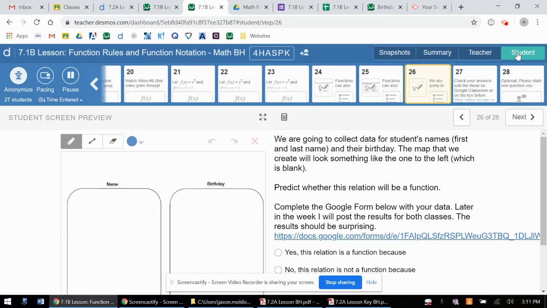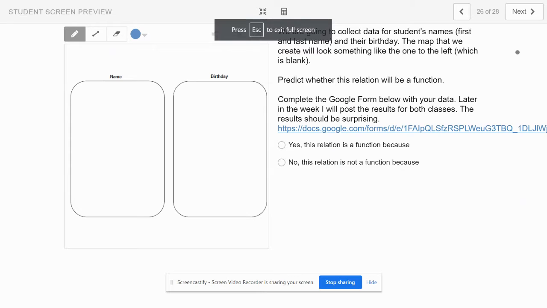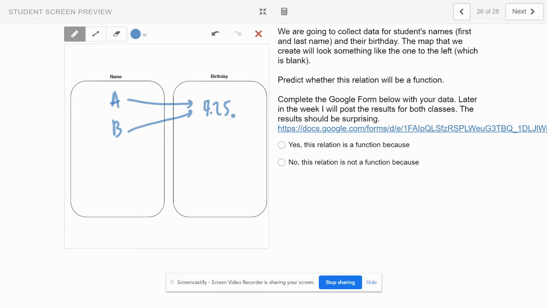I'll try to sketch this. Let's say we have person A and person B, and we have some birthday over here. My birthday is on the 25th of April, and they share the same birthday. In fact, me and my son, this is real, share the same birthday, but it still passes the test of being a function because I only am paired with one birthday. It's okay if I reuse this.